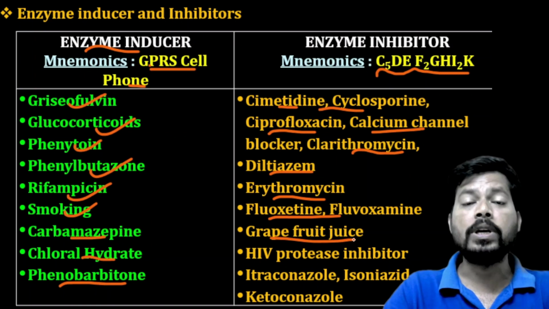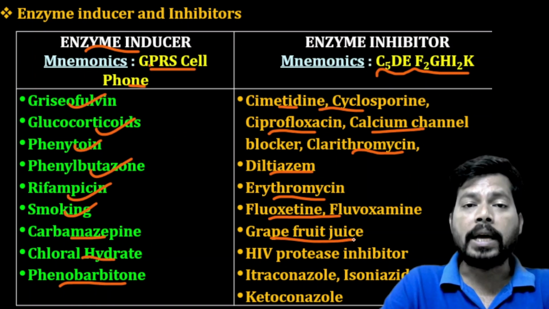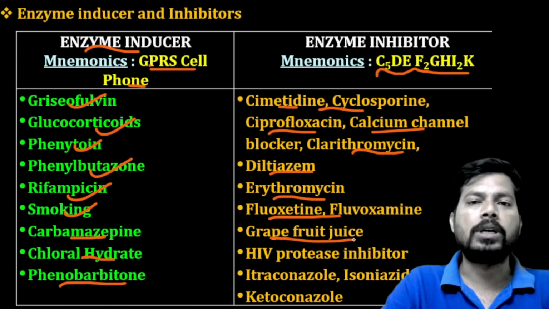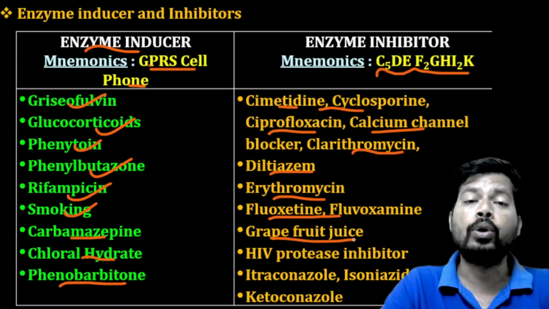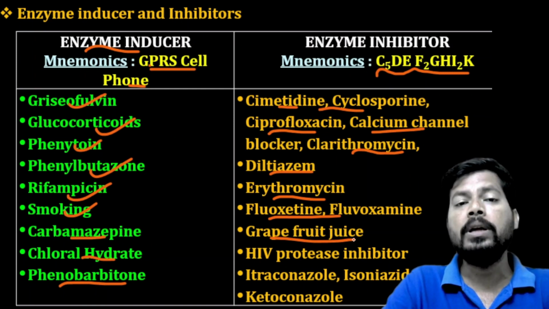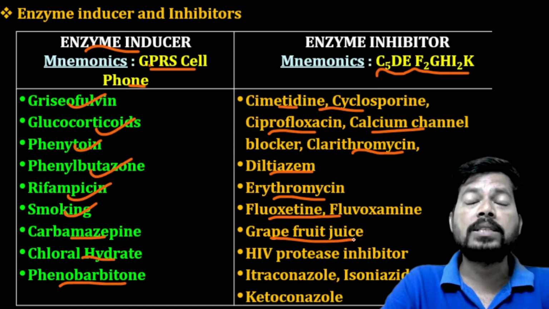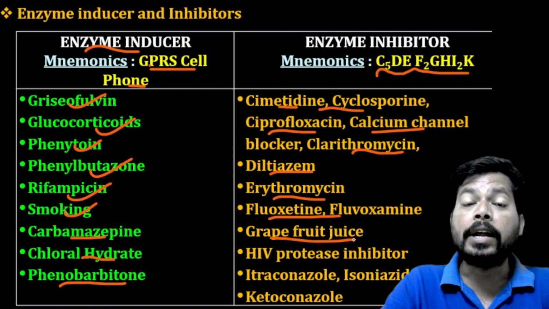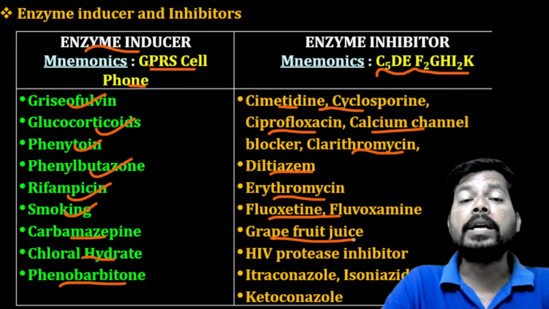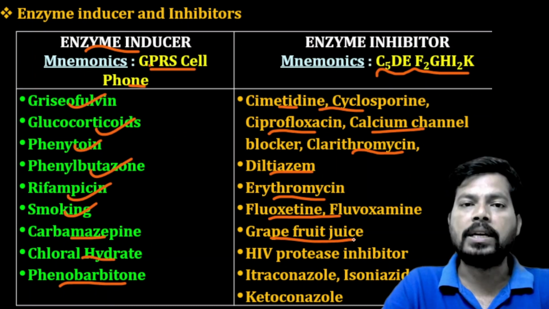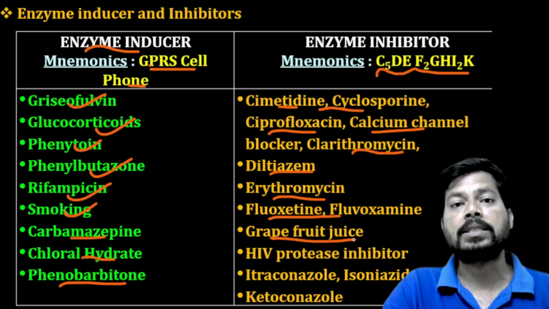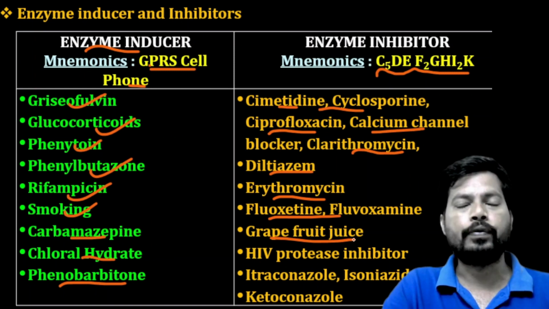CYP3A4 is the liver metabolic enzyme responsible for the metabolism of nearly 60% of pharmaceutical drugs. But grapefruit juice is a potent inhibitor of CYP3A4, so it can affect the metabolism of other drugs, decreasing the metabolism of co-administered drugs.